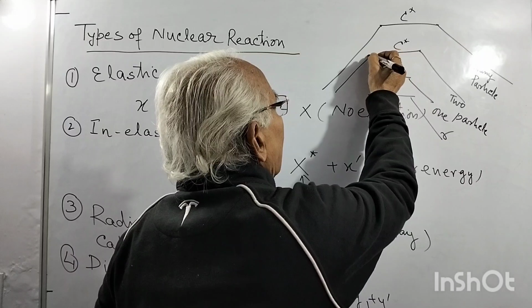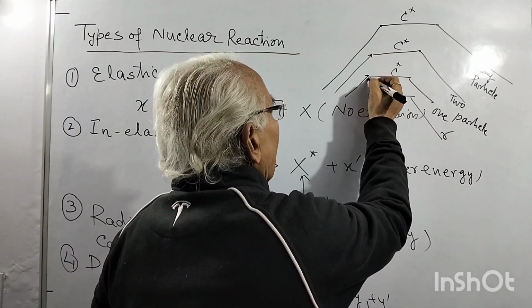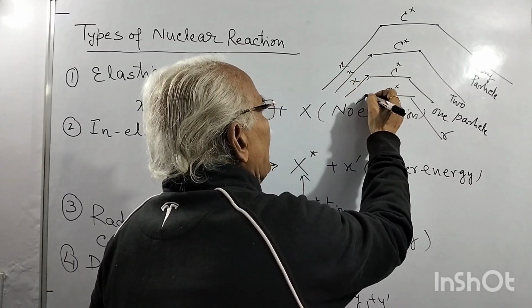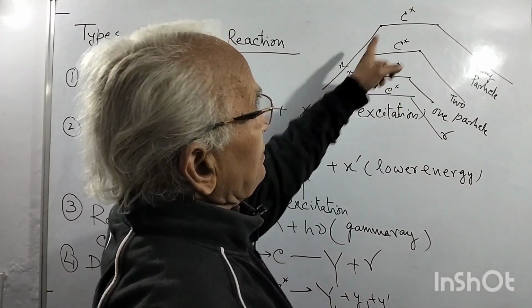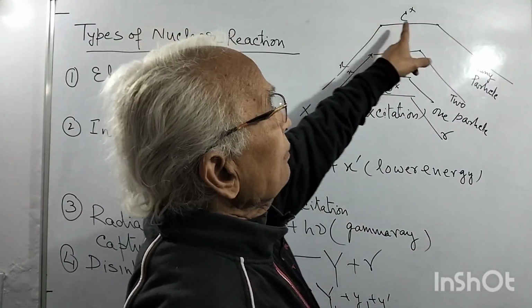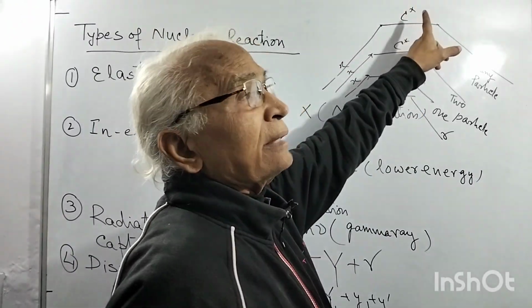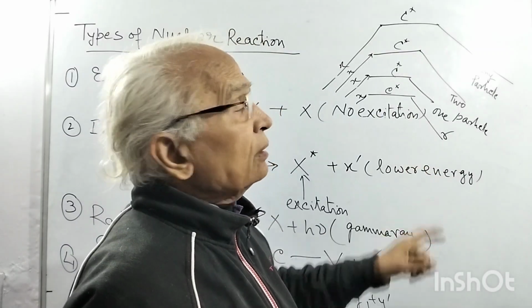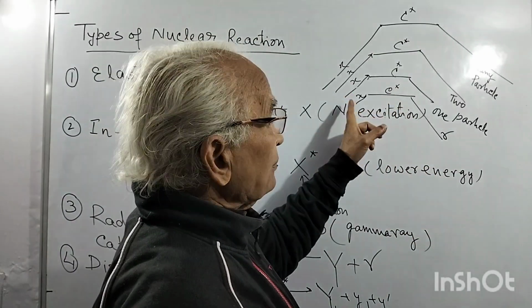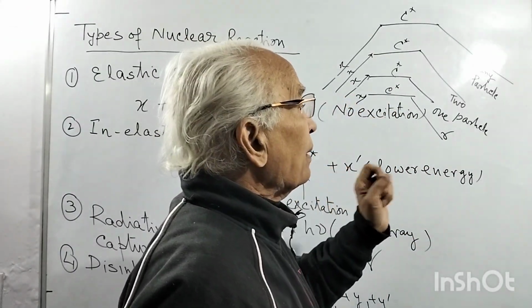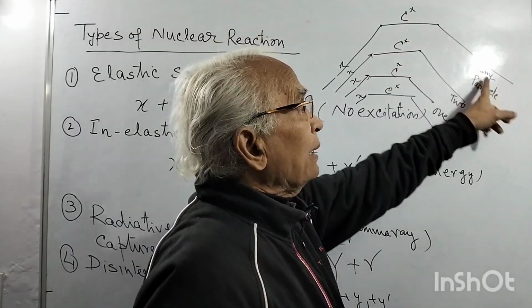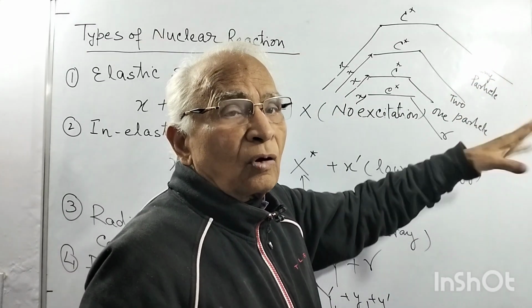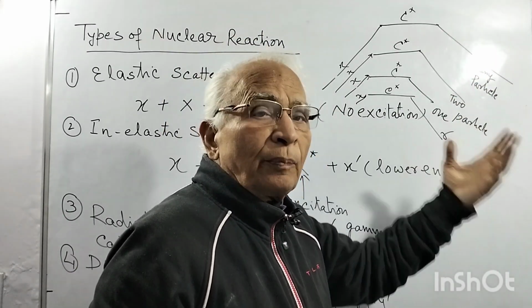This is excited by the projectile X, so it depends upon the energy of X. If the energy of X is high, we will get higher excitation. If the energy of X is low, we will get lower excitation. So excitation energy depends upon the projectile kinetic energy. That means this can decay by many particles, say proton, neutron, or a combination of two neutrons, one proton, etc.